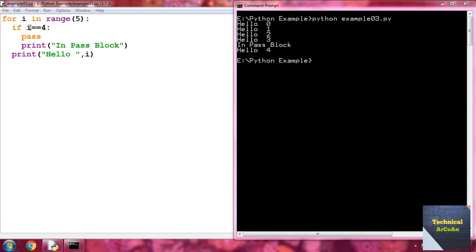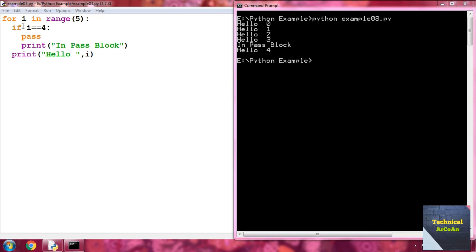At first i value is 0, so 0 equal 4 is false, so it skips the statements within the if block and goes to the for statement: hello 0. Then i value is 1, again false, print hello 1. Again i value is 2, false, print hello 2, and then i value is 3, check false, print hello 3.